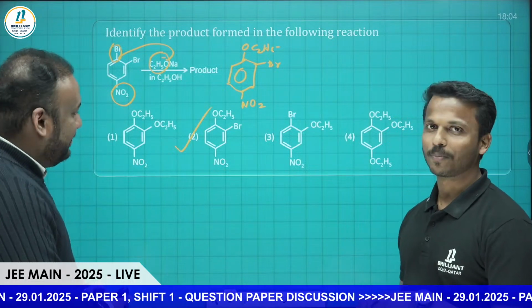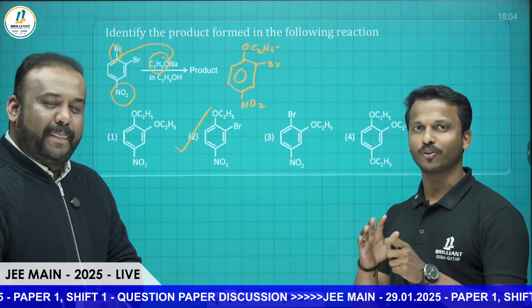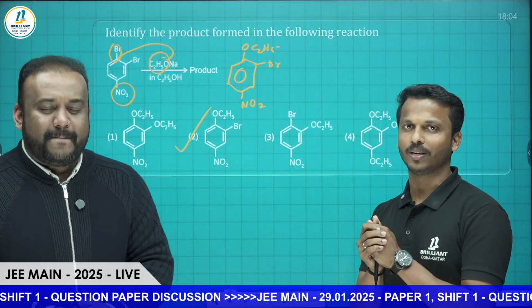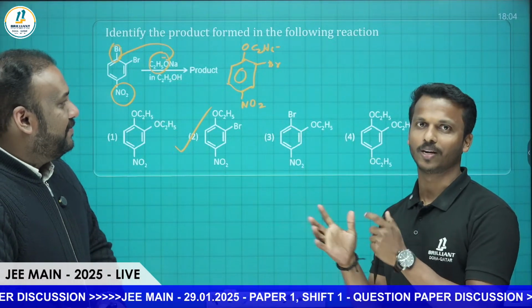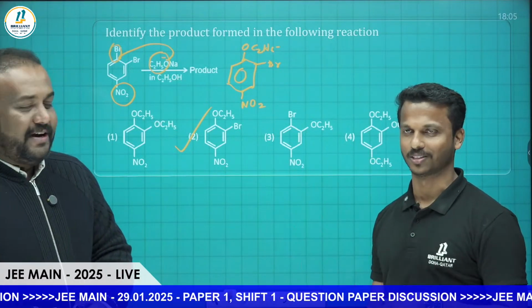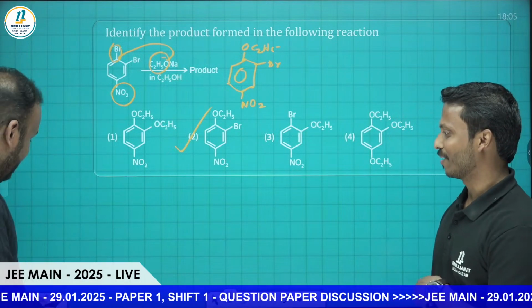In most of the papers, they were asking around 3-4 organic questions. Only one question is a little bit conceptual based; the rest are all direct questions. Okay, can we go for the next question?